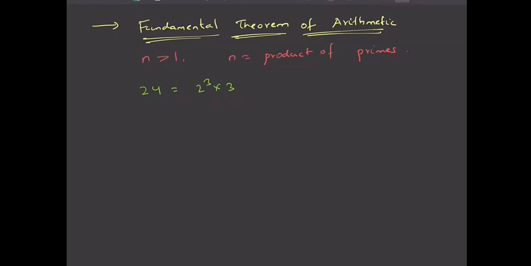For example, let us say we have 36. 36 is 2 square into 3 square. Let us say we have 35. This is nothing but 5 into 7. So every number greater than 1 is nothing but a product of primes. Basically every number can be written as a multiple of primes. So now you should think that everything is nothing but primes here. Every number you write as one prime into another prime into another prime and so on.